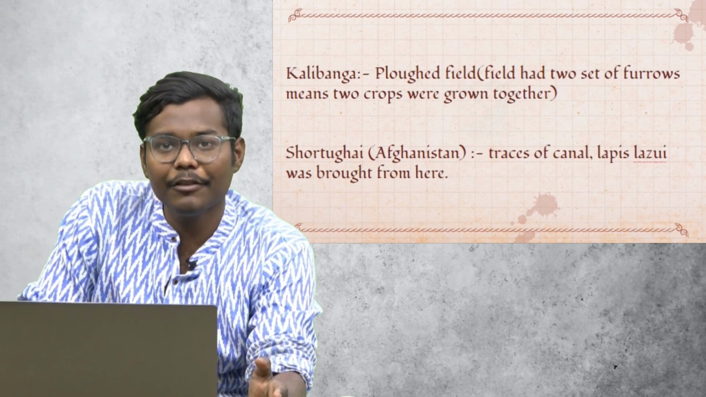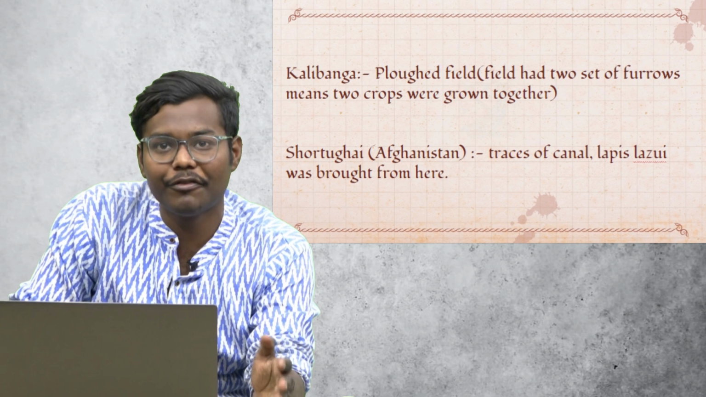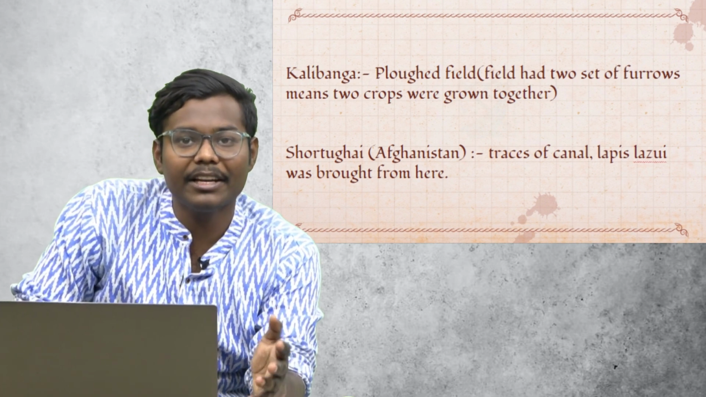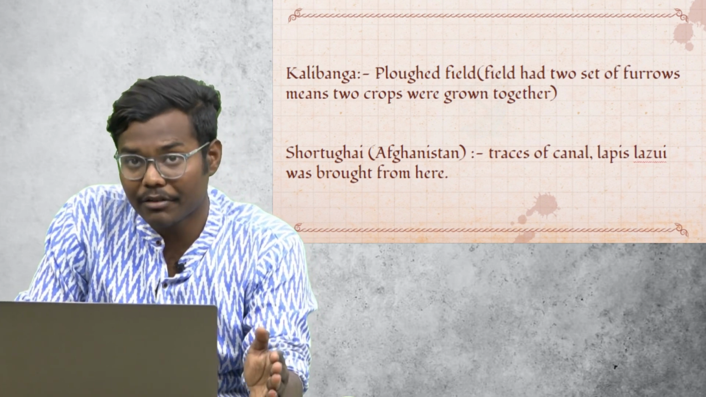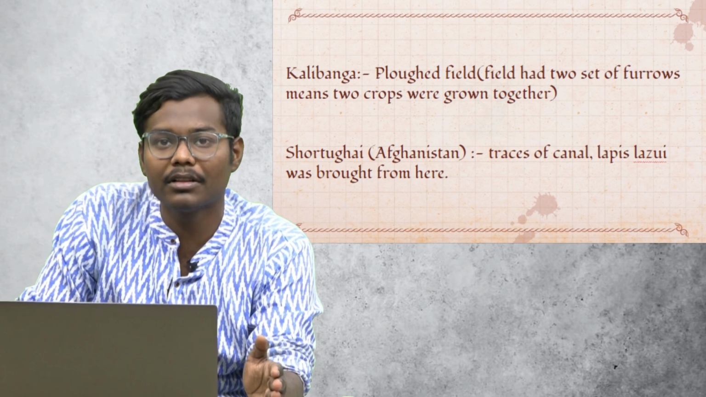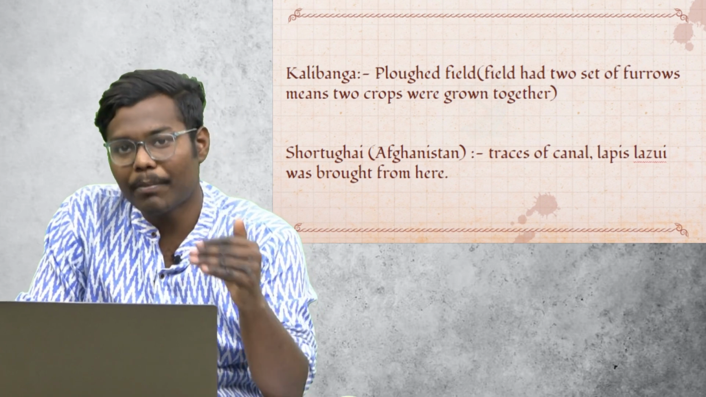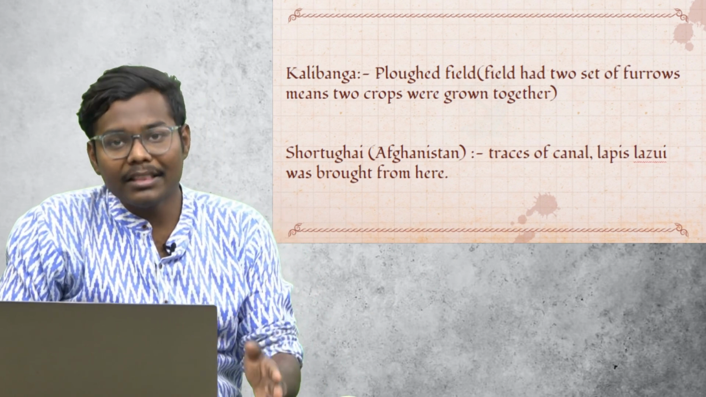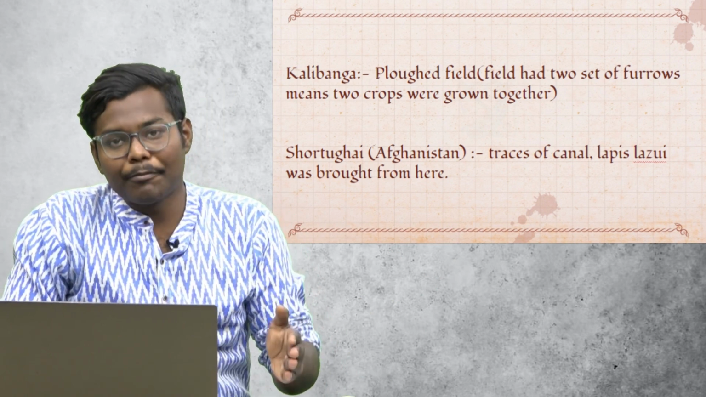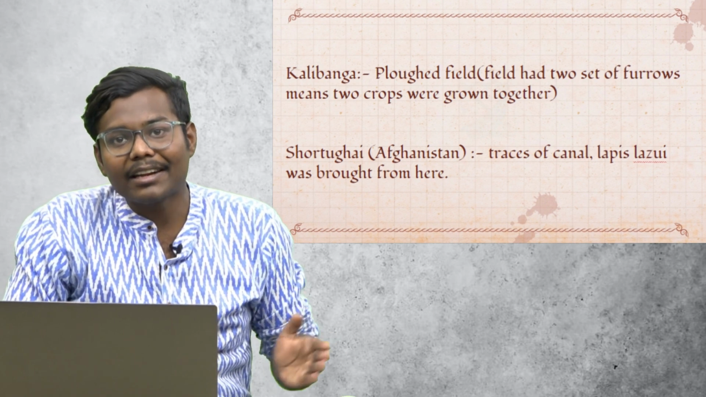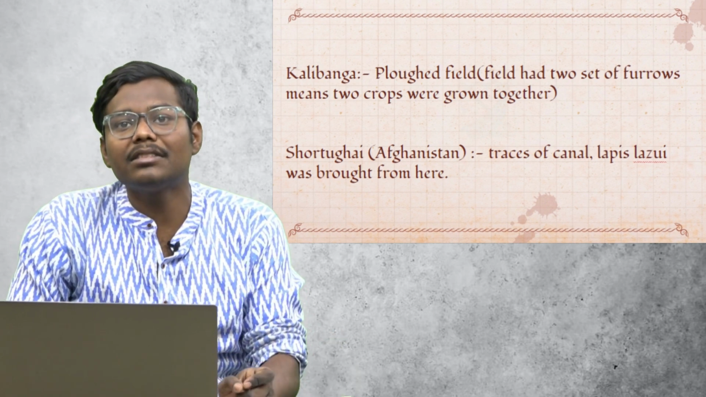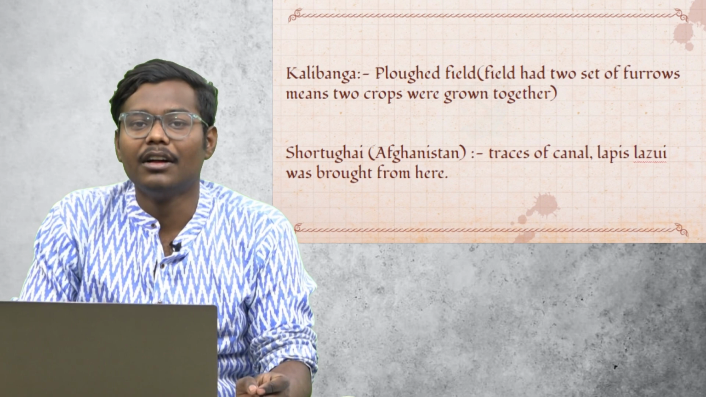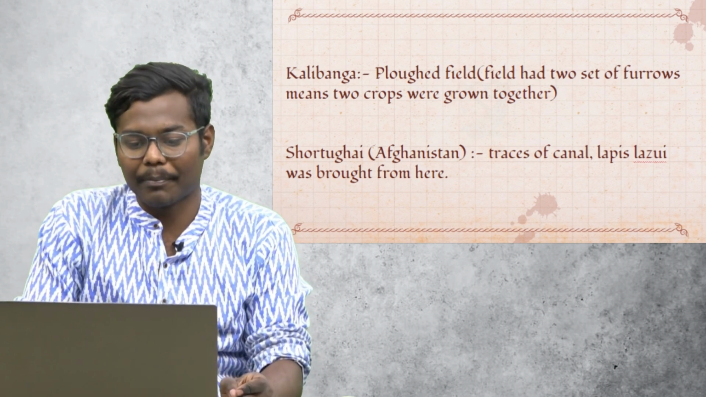In Kalibanga, we found the evidence of plowed fields. So basically it means that agriculture was happening. It was not slash and burn agriculture. Proper agriculture with furrows was happening. Land was dug, and this plowed field is dug at right angles. It means that two crops were sown at one point of time.